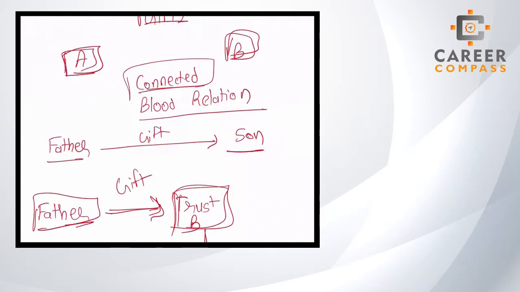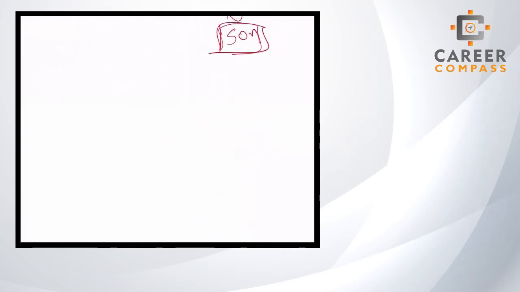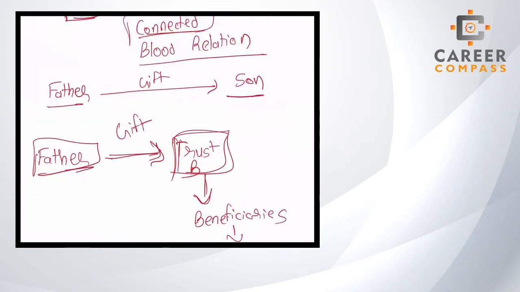If we are gifting some asset to an unconnected person, it will be called a charity. If you are making a gift as a charity, then it is obvious that it will not be under the purview of the IHT, right? Generally most of the time the gifting will be to a connected person, friends, associates, or blood relatives. Now students, this is just the basics.